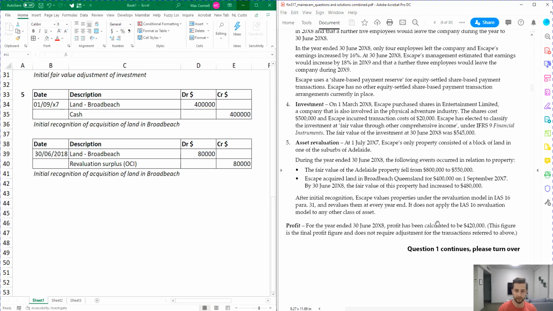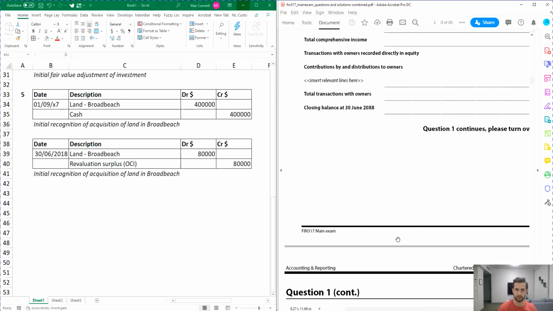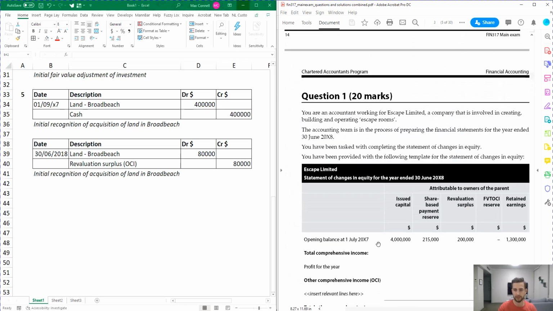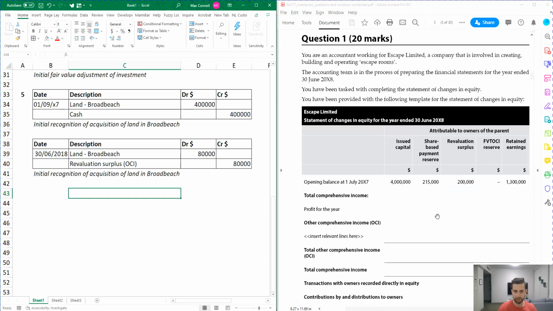So we know there has been some sort of revaluation already, and we know that it does not apply the IAS 16 revaluation model to any other asset class. So we can look at what's already in the revaluation reserve, and because they haven't applied it to any other asset class, the 200k is applicable to this particular property. So we know they've previously revalued the property by 200k.